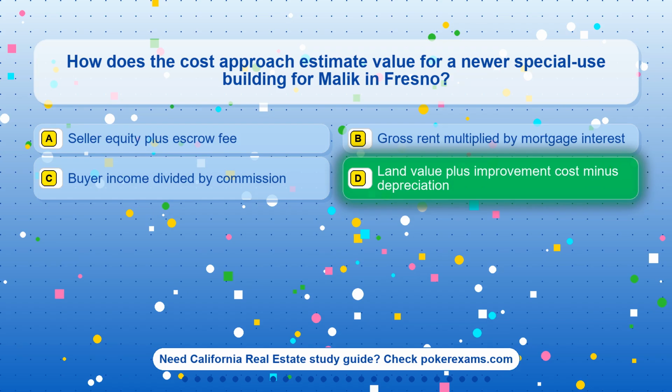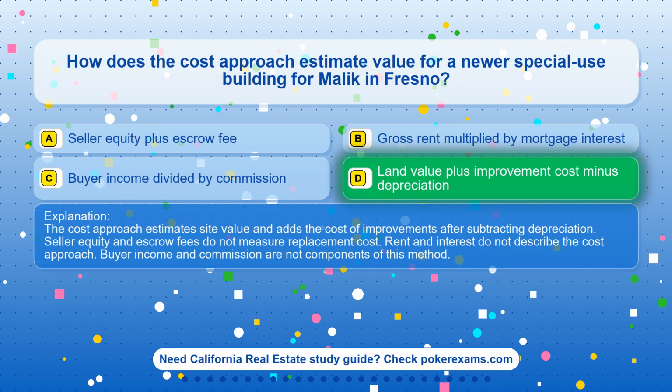The correct answer is option D, land value plus improvement cost minus depreciation. The cost approach estimates site value and adds the cost of improvements after subtracting depreciation. Seller equity and escrow fees do not measure replacement cost. Rent and interest do not describe the cost approach. Buyer income and commission are not components of this method.